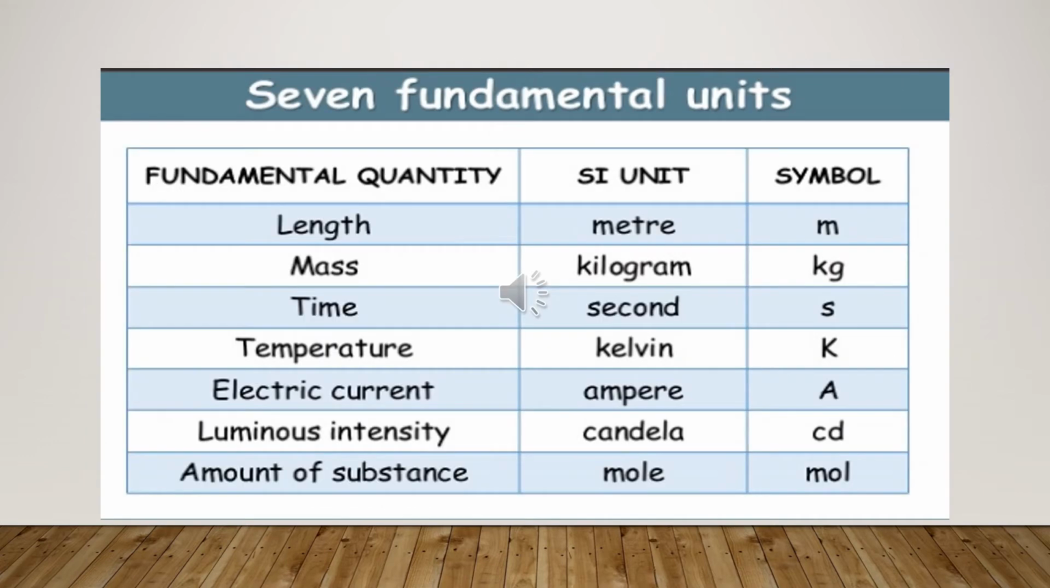Now let's discuss the 7 fundamental units, that are meter for length, kilogram for mass, second for time, Kelvin for temperature, ampere for electric current, candela for luminous intensity, and mole for the amount of substance. All these SI units have a symbol: meter is M, kilogram kg, second s, Kelvin K, ampere A, candela cd, and mole is mol. One should remember them and recognize them very well.